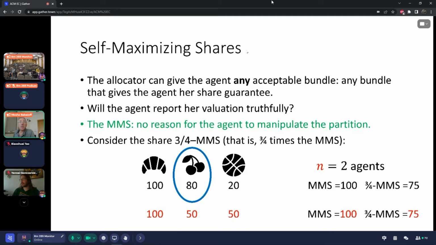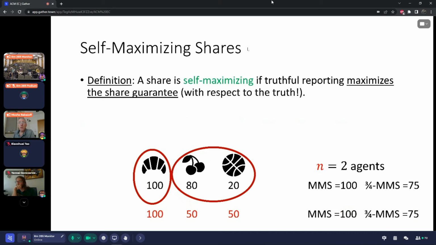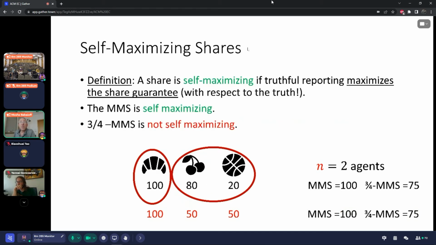We can see that the same partition gives us a Maximin share of 100, so the 3/4 Maximin share is still 75. But the item by itself no longer guarantees the share value. So now every bundle that gives at least 75 includes a value of at least 100. That is a beneficial manipulation by the agent, which shows that the 3/4 MMS is actually not self-maximizing. So to summarize, we saw that the Maximin share itself is self-maximizing, while the 3/4 MMS is not self-maximizing.